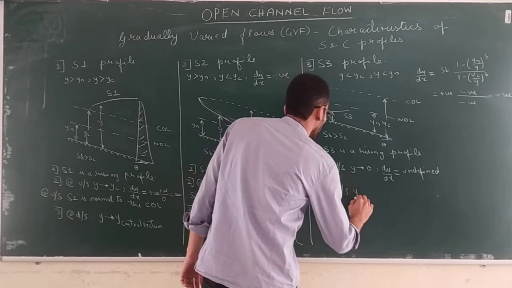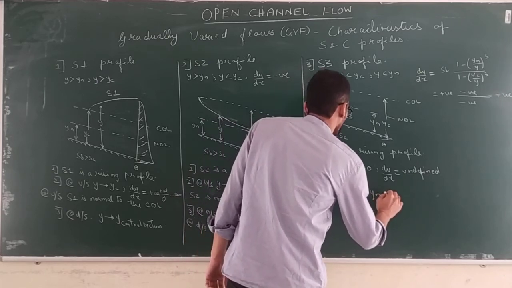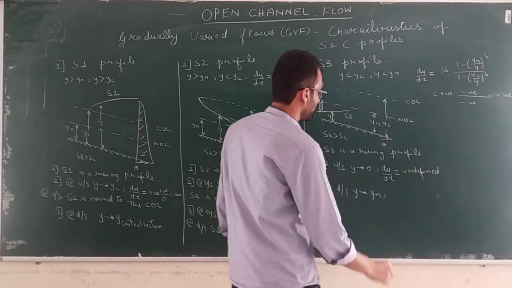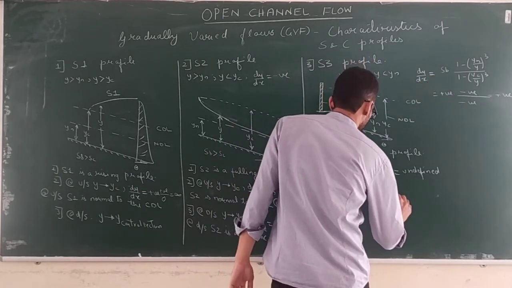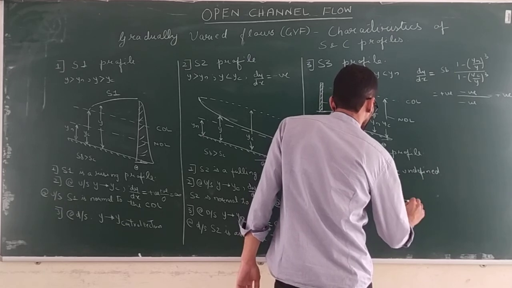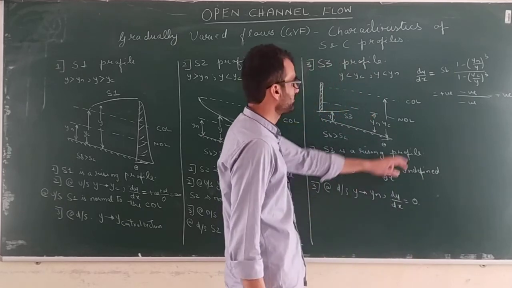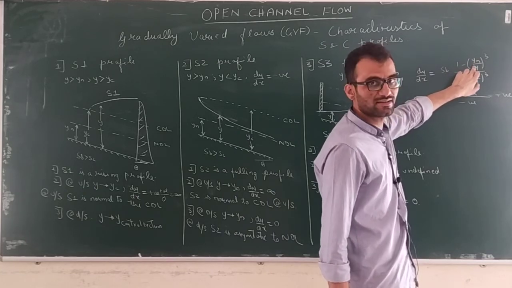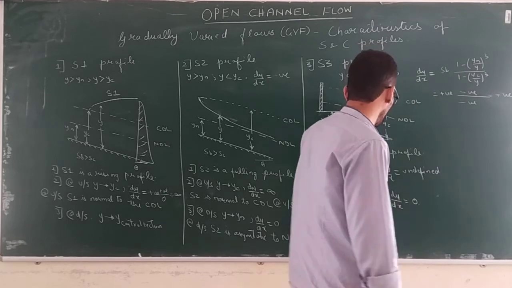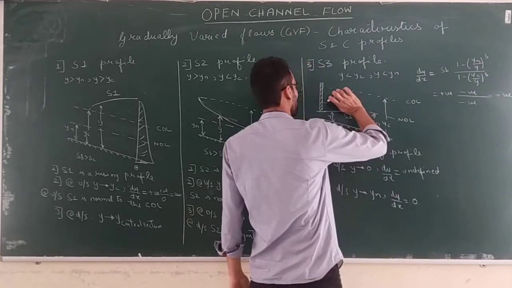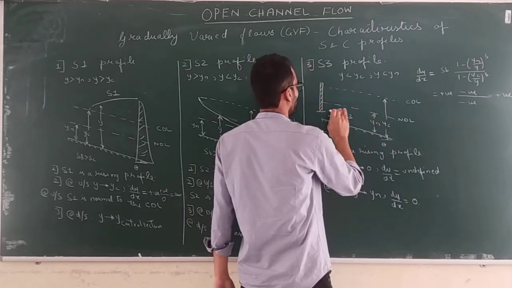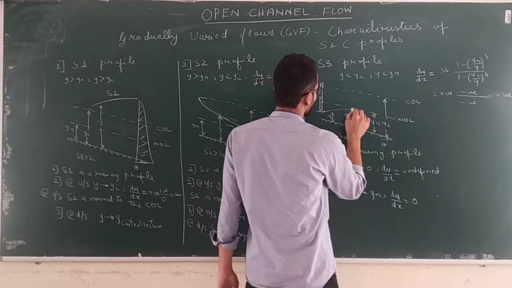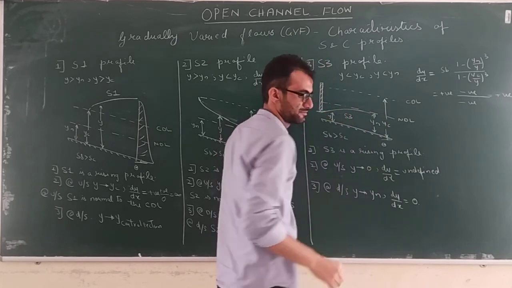At the downstream, Y tends to Yn. Okay, and Y tends to Yn, so dy by dx becomes 0. Okay, see why? Because Yn equal to Y, so this ratio is almost equal to 1, so 1 minus 1 is 0. So dy by dx is 0. So that means how the profile will behave? It will behave like this.